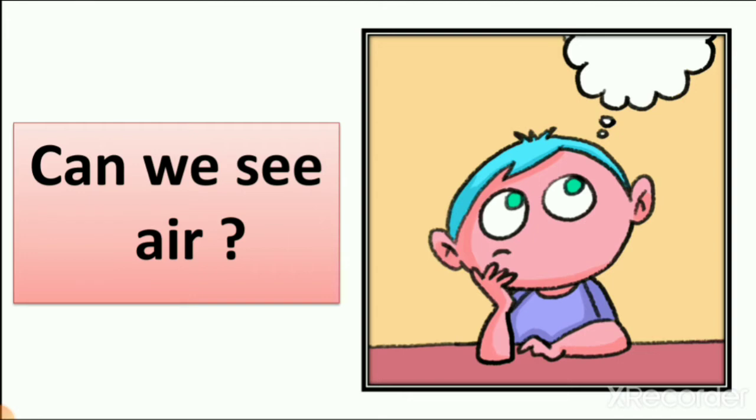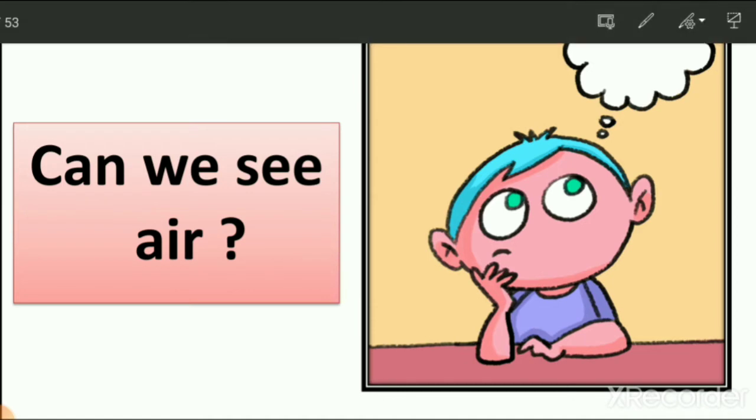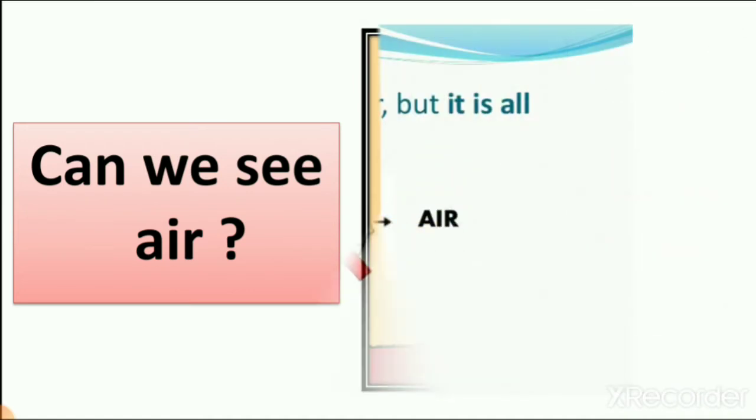You go into the classroom and you see on the stage that there is a teacher. So you have to see it. But when you learn about air, can you see air? When you switch on your fan, can you see air? No. So we cannot see air.